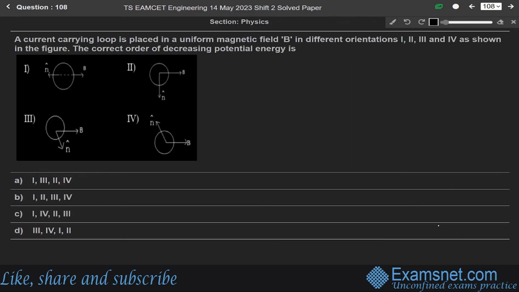Now, next question 108. A current carrying loop is placed in a uniform magnetic field B in different orientations, first, second, third, and fourth, as shown in the figure. The correct order of decreasing potential energy is?